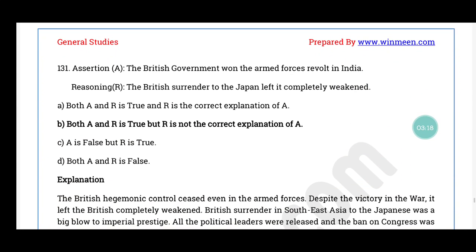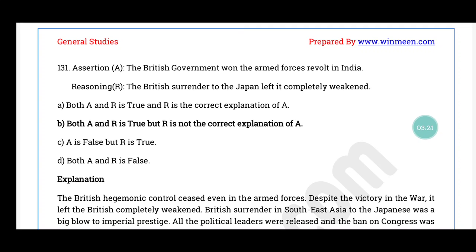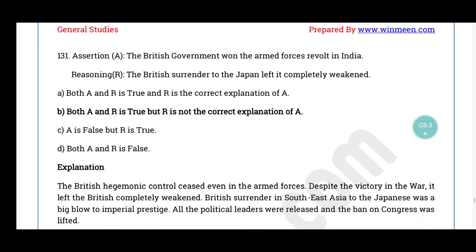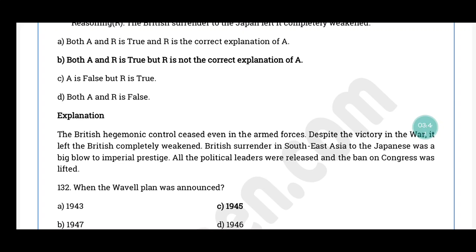Question number 131. Assertion. The British government won the armed forces revolt in India. Reasoning. The British surrendered to the Japan, left it completely weakened. The correct answer is option B. Both the statement and the reason are true, but the reason does not explain the statement. British hegemonic control ceased even in the armed forces. So despite the victory in the war, it left the British completely weakened. The British surrendered in Southeast Asia to the Japanese, which was a big blow to the imperial prestige. So all political leaders were released and the ban on Congress was also lifted.